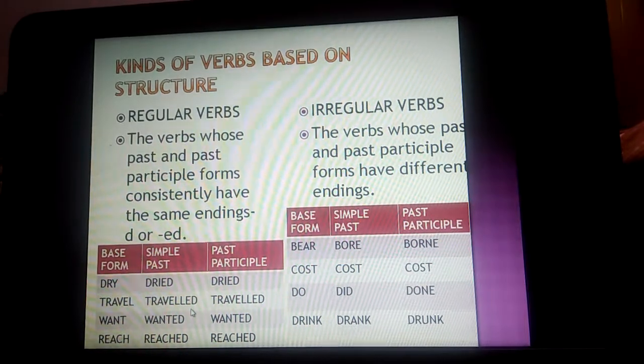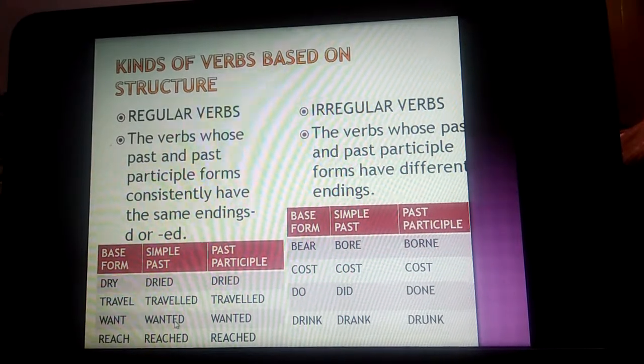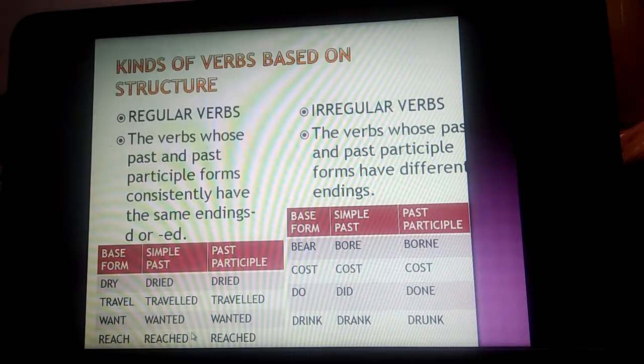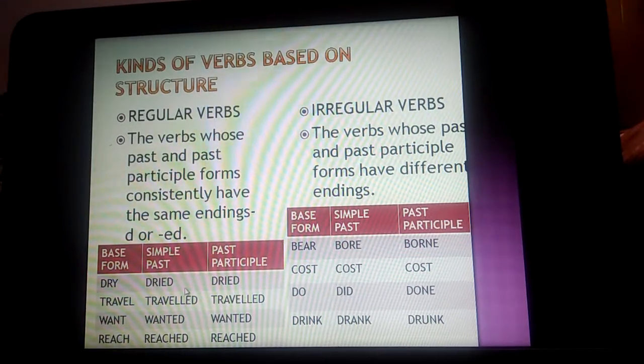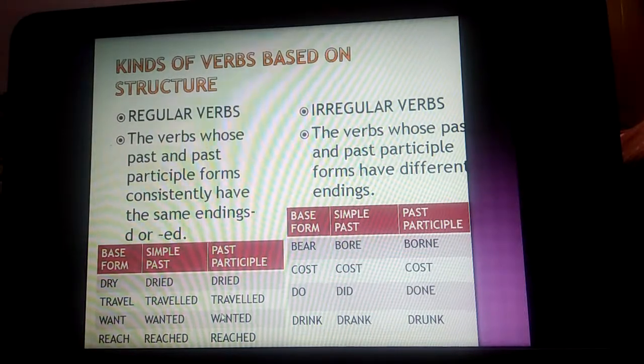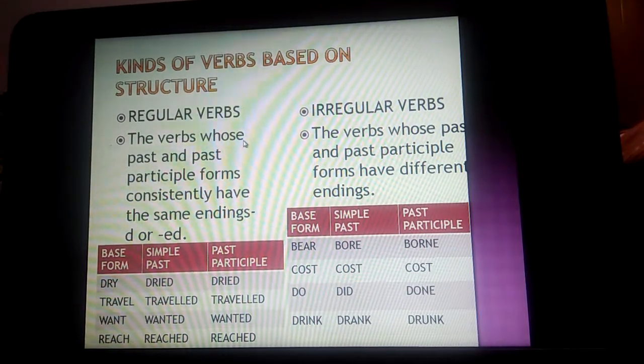Travel, what have we added? Ed here also. Here also. Want, wanted, wanted. Reach, reached, reached. So what are these four verbs showing? They are ending with d or ed. Such types of verbs are called regular verbs.